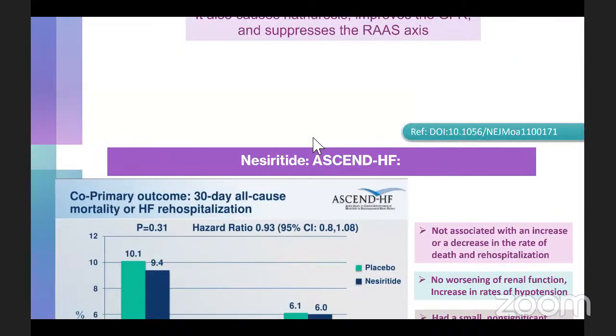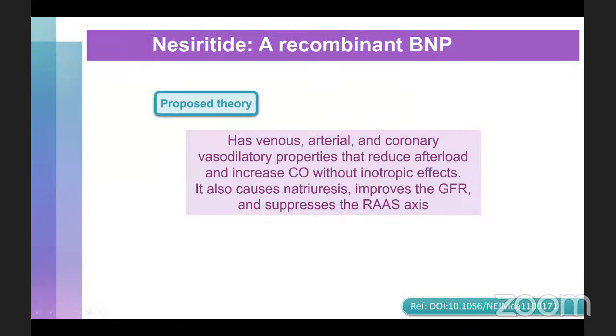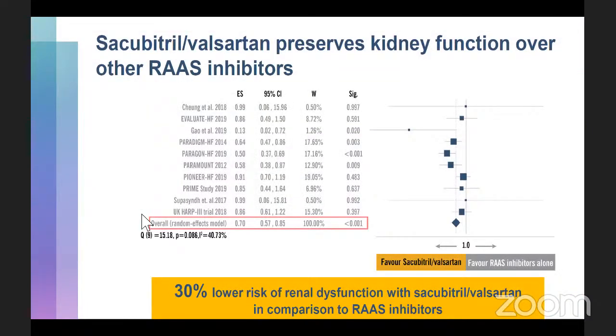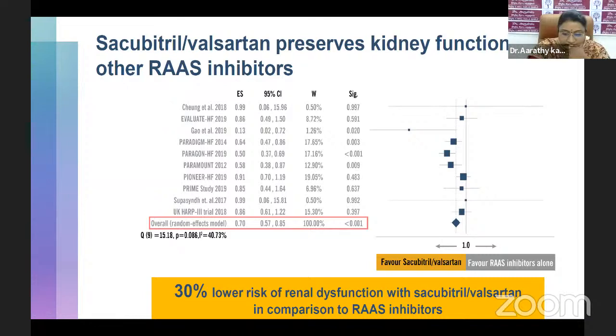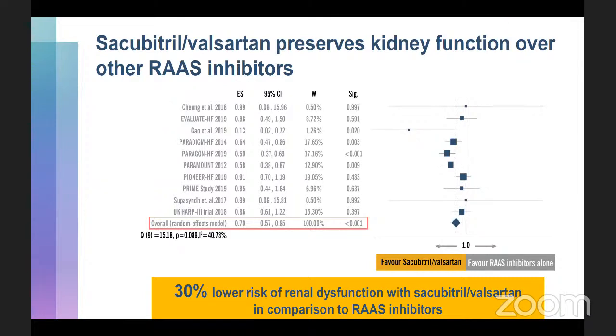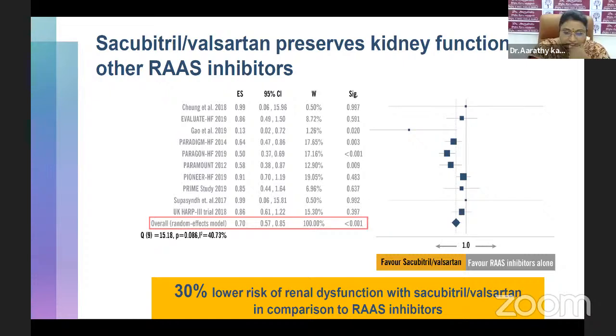Great. So regarding sacubitril and valsartan, multiple studies have actually shown that this drug causes 30% lower risk of renal dysfunction compared to RAS inhibitor. Next on the list is nesiritide. Sorry for the technical glitch.